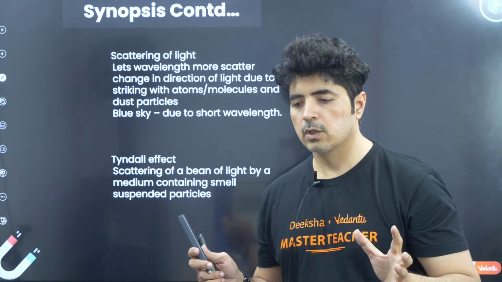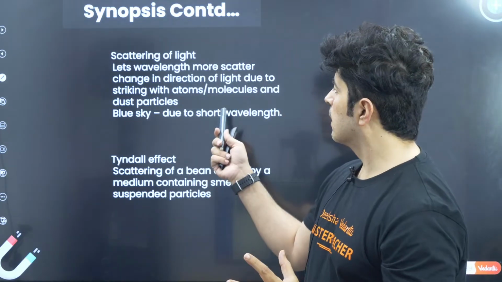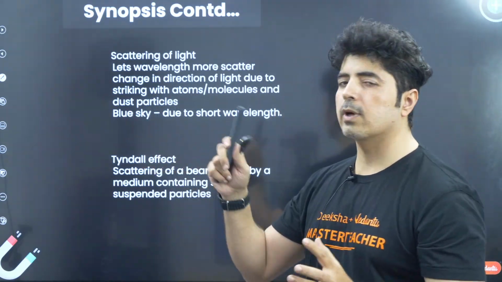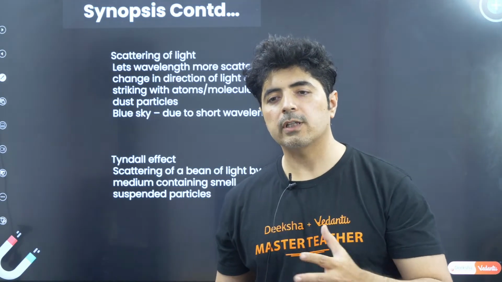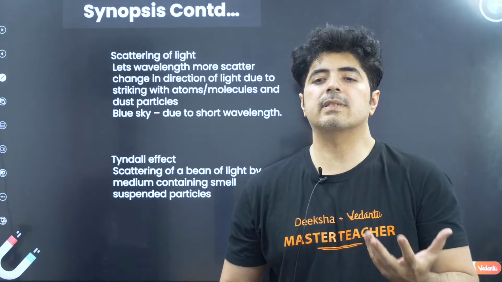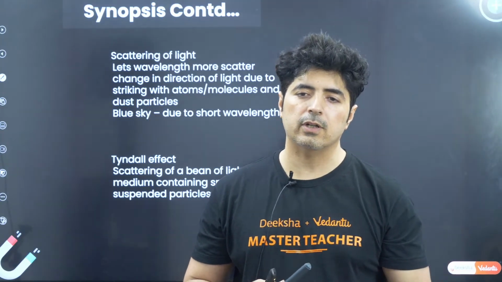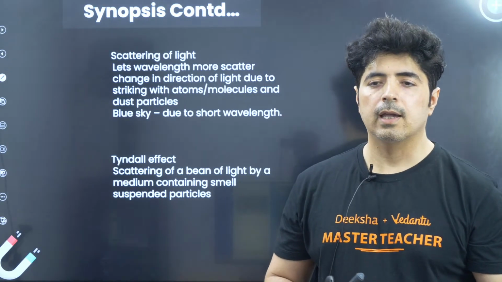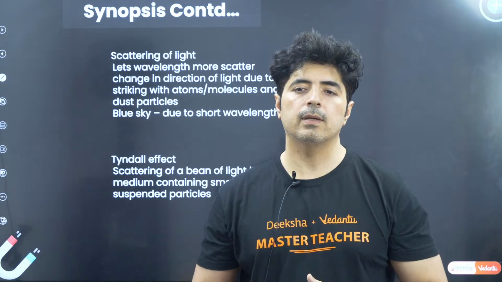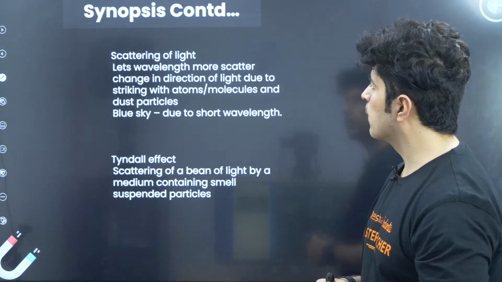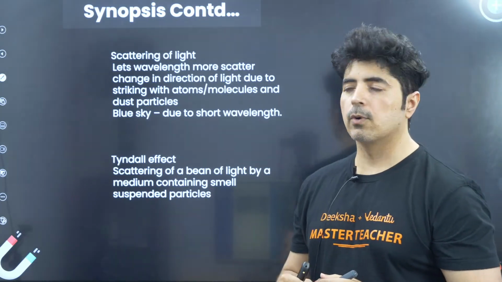Because of the scattering, one of the results, as you might have seen, is that the sky is blue. Why is the sky blue? Because a shorter wavelength gets more scattering. Blue, being a shorter wavelength, scatters a lot, and because of that scattering, the sky appears to be blue. This is because the light strikes the molecules and atoms.